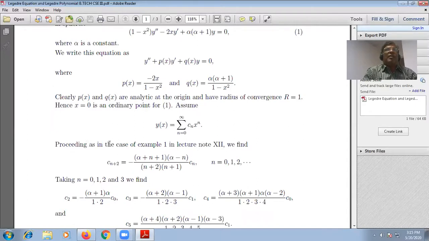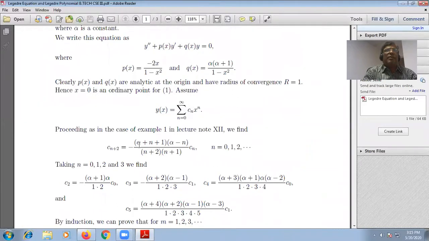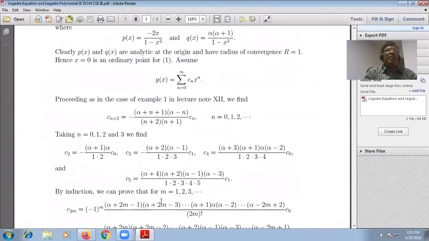Now proceeding as in the case above, we put Cn plus 2; as you know how this result comes. Then putting n is equal to 0, 1, 2, 3 in this result for Cn plus 2, you can find C2, C3 and so on.